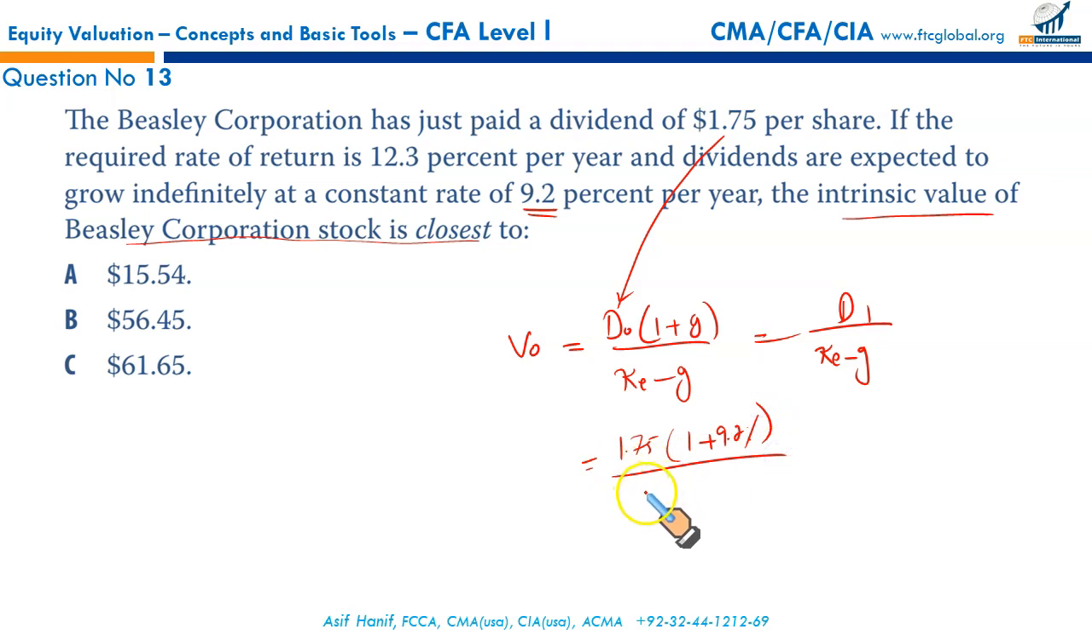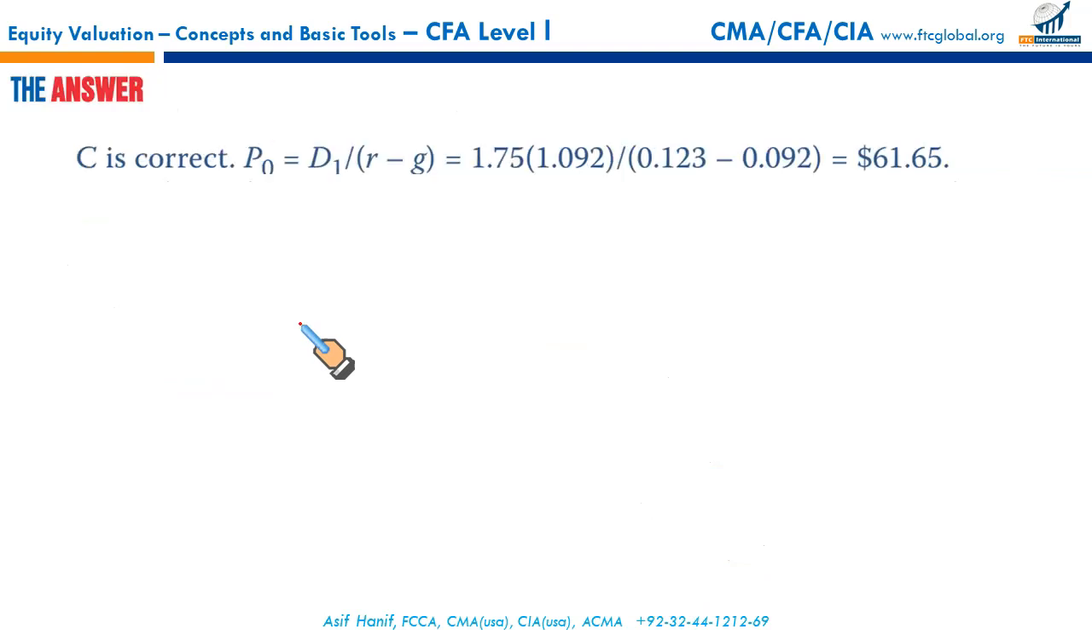divided by the cost of equity, that is, the desired rate of return, 12.3% minus 9.2%. So solving this all should give you 61.645 dollars, so that is approximately 61.65. So that makes C the correct option.